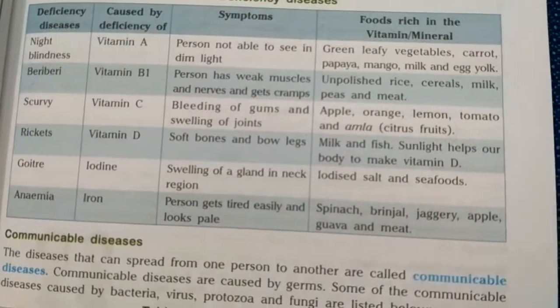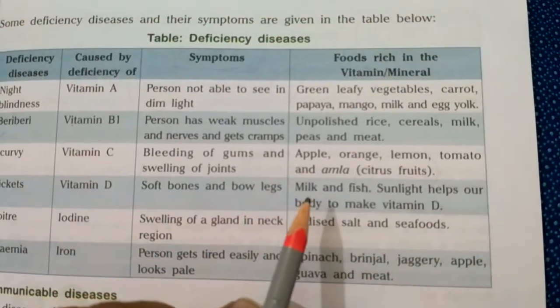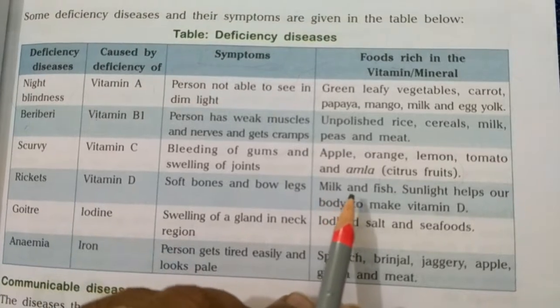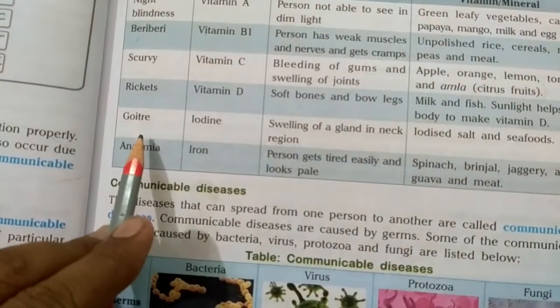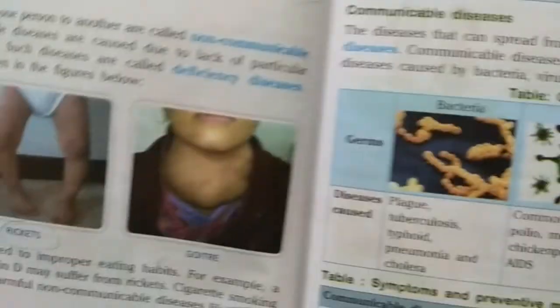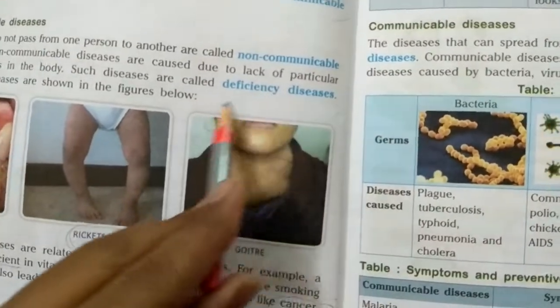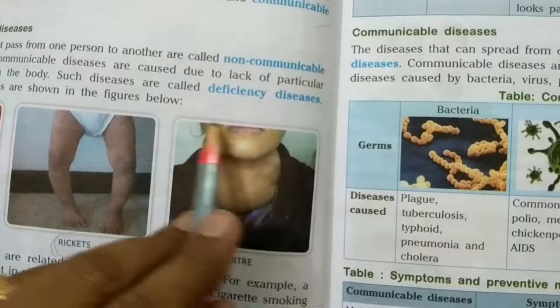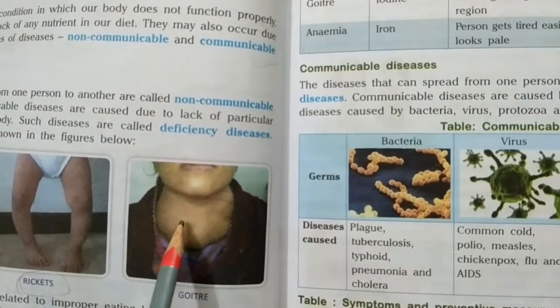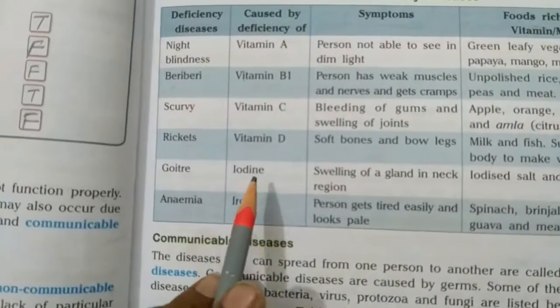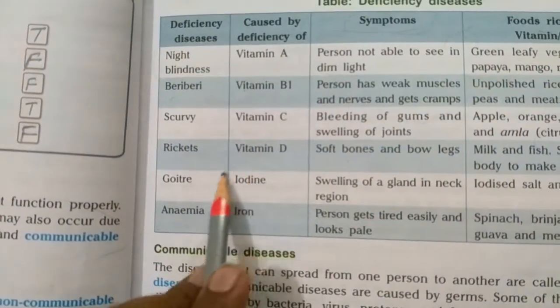Okay, so these were some of the sources from which we can get vitamin D: milk and fish, sunlight. Moving on to the next disease, that is called goiter. I have already told you with this picture. This is the picture I have shown you related to goiter. There is swelling of the neck portion, okay, and it happens due to the deficiency of a mineral called iodine.